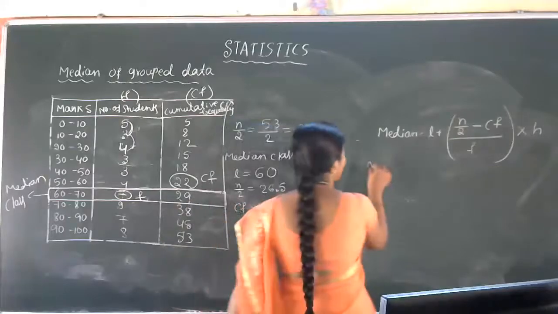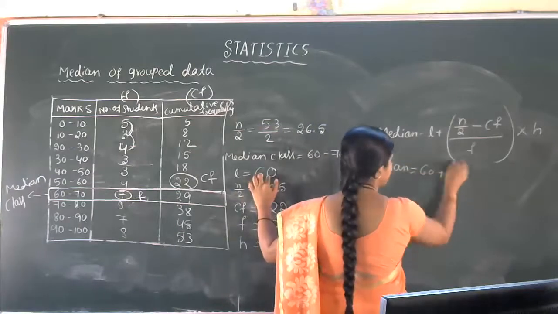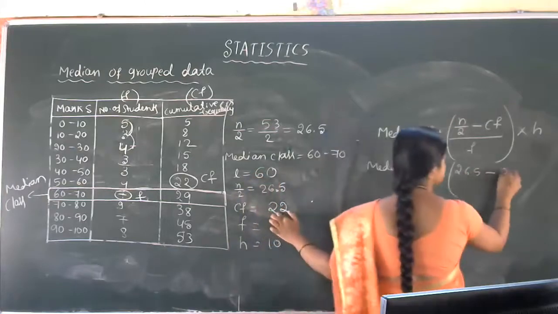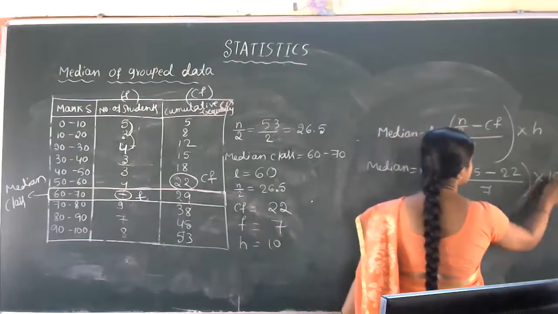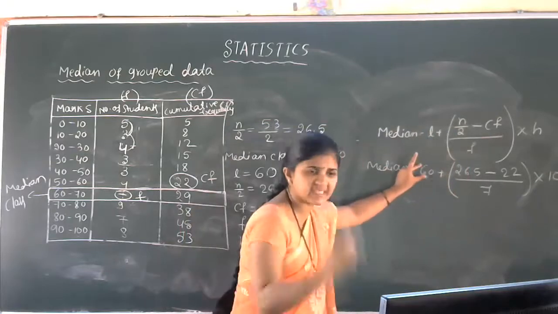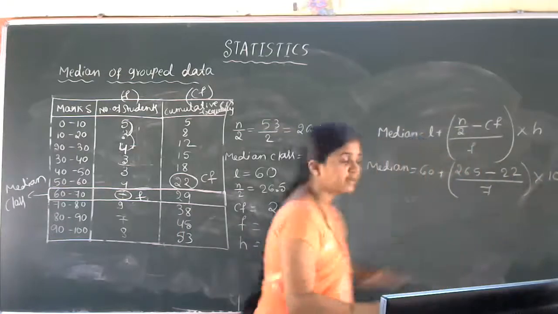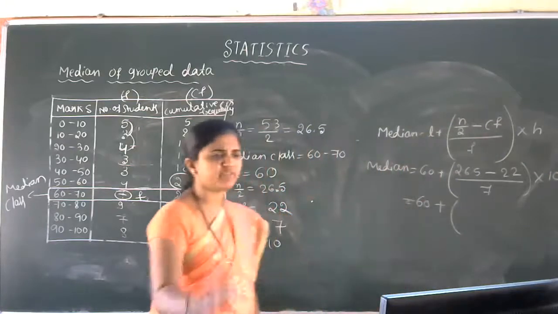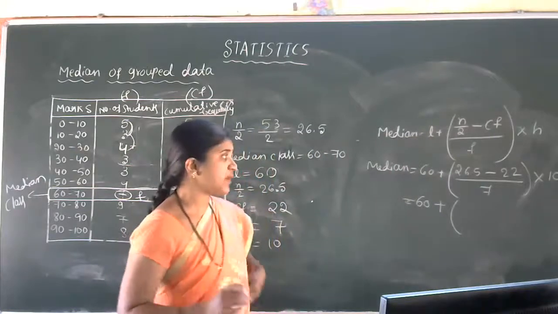Now substitute the values in the respective formula. Median is equal to L, which is 60, plus N by 2, which is 26.5, minus CF, which is 22, divided by F, which is 7, into H, which is 10. Got the idea of this one? Like yesterday, you have to keep 60 up to the last step. First, you have to simplify this part. Next, 60 plus. Now, inside the bracket, you have to do the operation. Quickly, 26.5 minus 22. What is the answer?